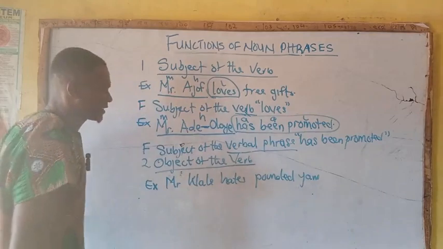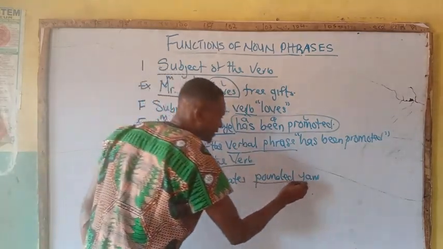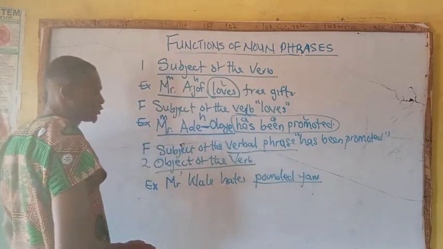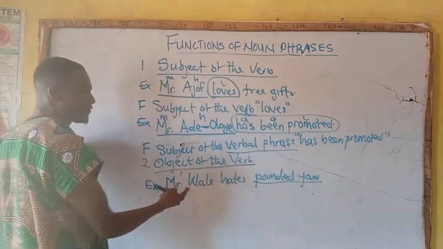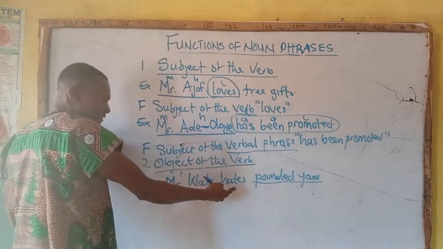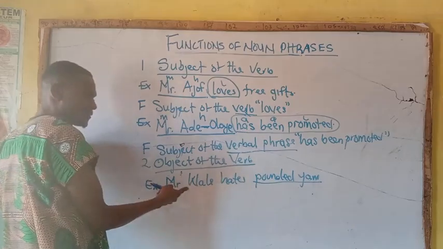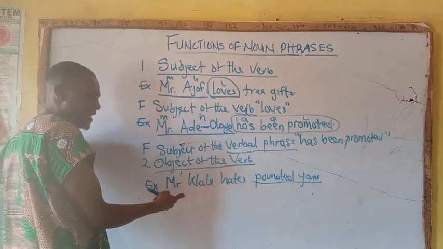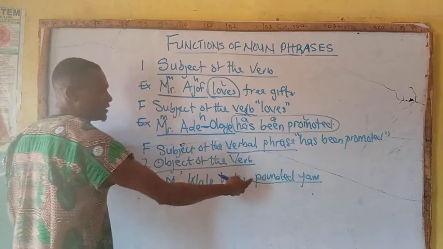Mr. Wale hates pounded yam. Pounded yam is underlined. So you discover that the performer of this verb here is Wale. So what does Wale hate? Pounded yam.